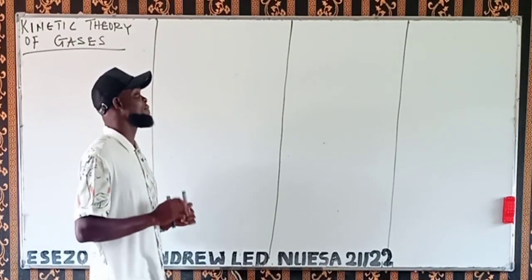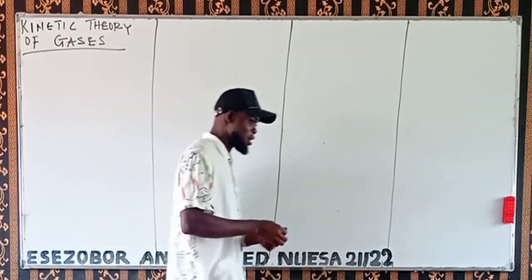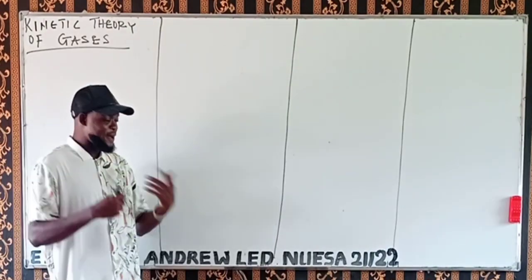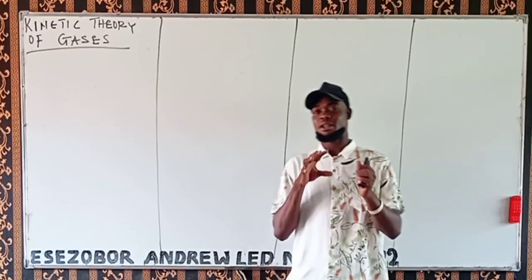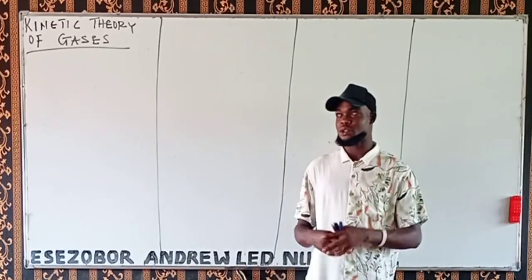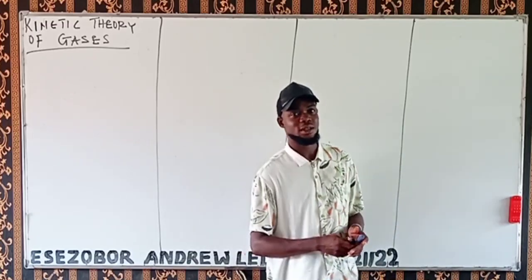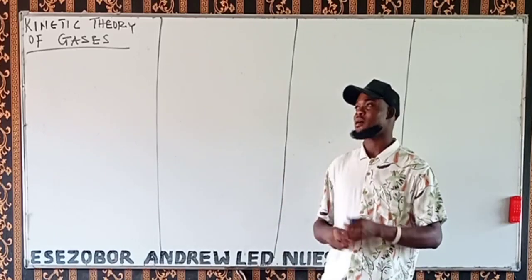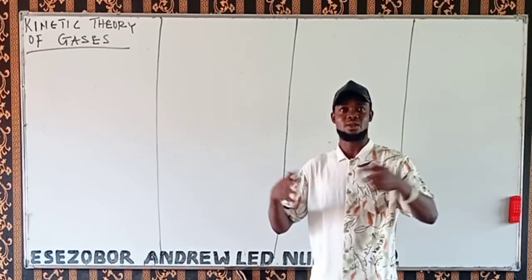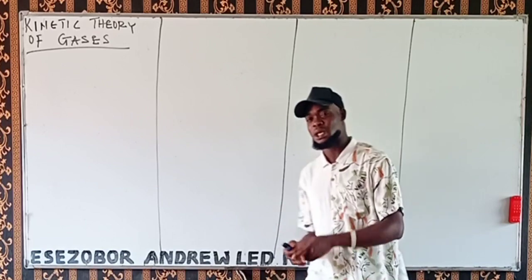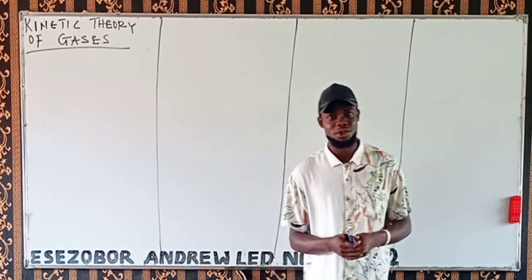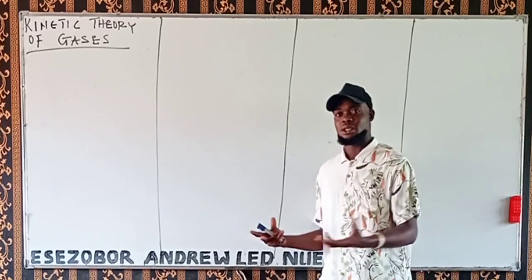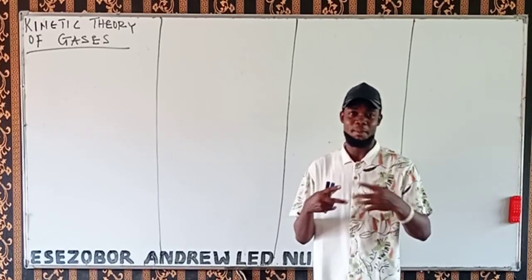Now, the first major thing we are going to look at. We have already talked about some of the postulates of this kinetic theory, and we said gases are composed of particles that are called molecules. The molecules of this particular gas are constantly in what? Random motion, and the collisions between the gaseous molecules are perfectly elastic.